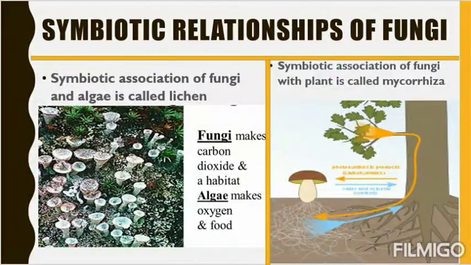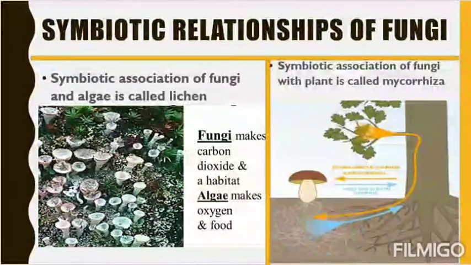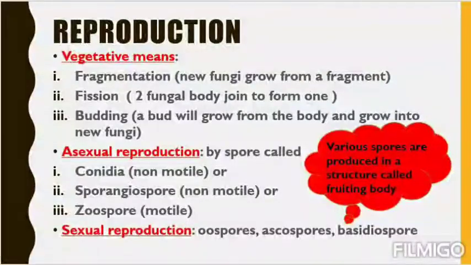What are they? One is with algae, that is lichen. One with the plant, that is mycorrhiza. All about lichen and mycorrhiza we'll read elaborately in your higher classes. Then now we'll switch to our next picture. Now comes reproduction. See, this is very complicated. In fungi, the reproduction is very complicated, and I think it is a very important part to remember when you are reading about fungi.